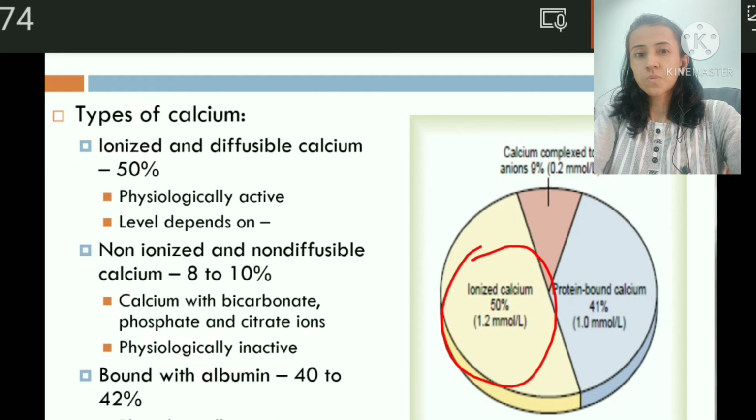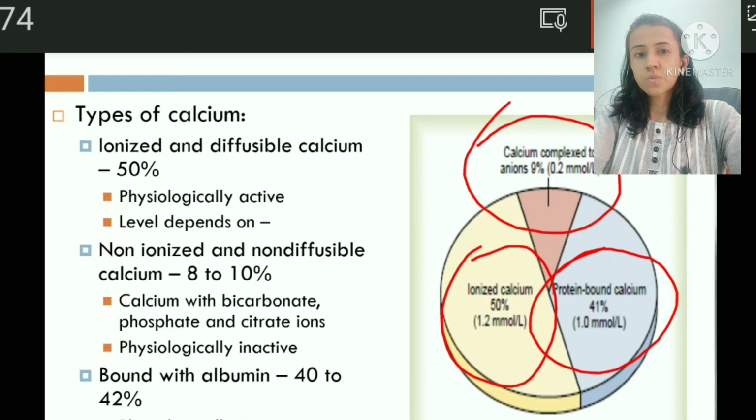Non-ionized, or non-diffusible, you can see here that is only 8 to 10%. This is the bound form of calcium with the bicarbonate, phosphate and citrate ions, and this is physiologically inactive. And third one, that is 41 to 42%, which is bound form with the albumin, that is also physiologically inactive, and its concentration decreases when plasma albumin level decreases, like in nephrosis.